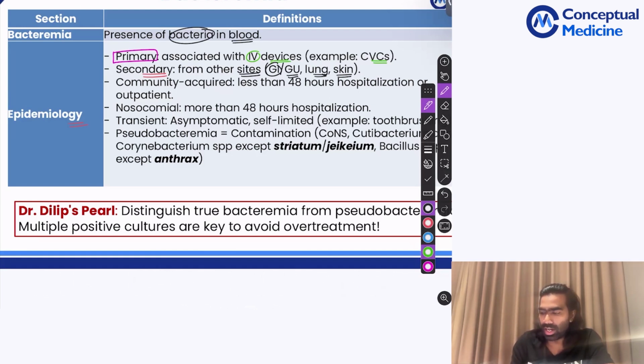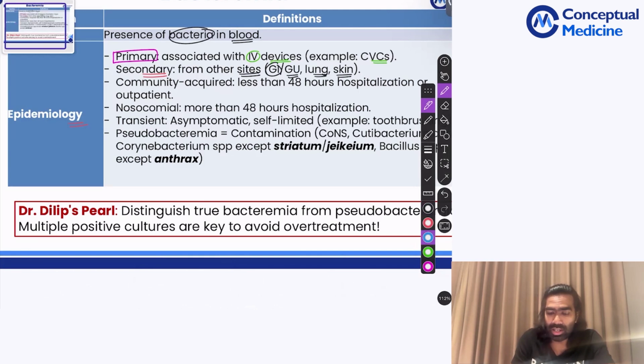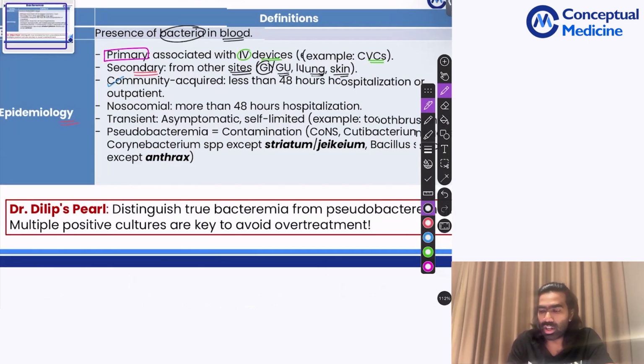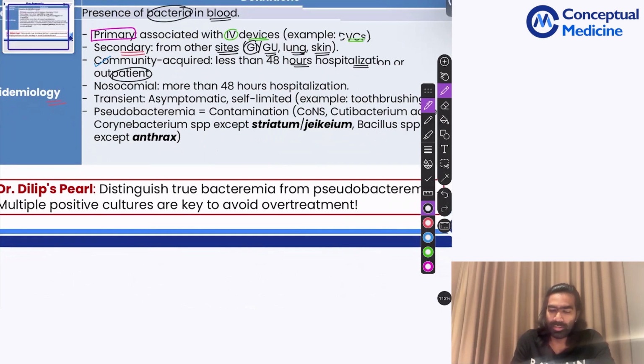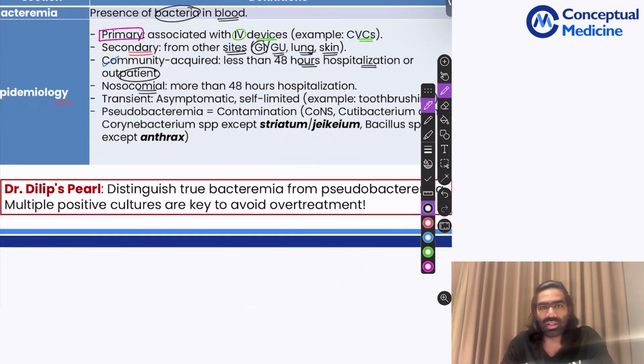And then we have some other definitions as well, like we have something called community-acquired bloodstream infections. So that tend to occur within 48 hours of hospitalization, or it's going to be seen in the outpatient. So this is what we call community-acquired bloodstream infections. Then we have nosocomial bloodstream infections that typically occurs after 48 hours of hospitalization, just like your nosocomial pneumonia. Then we have transient infections.